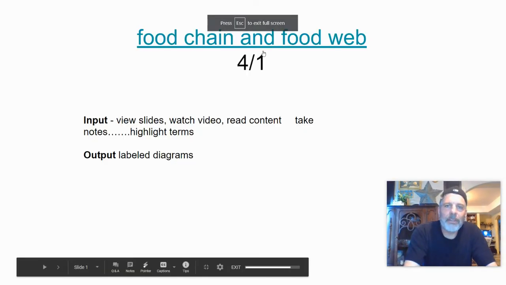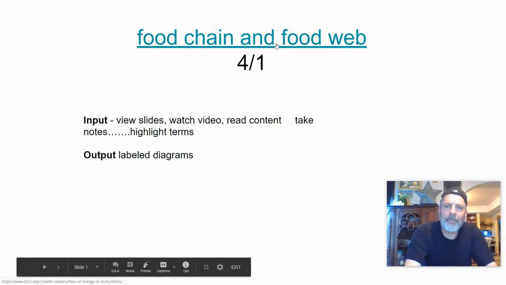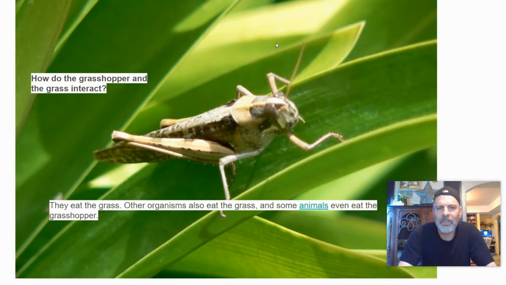Today's notes are called food chain. Now, if you want to know more about it, or you want to know where a lot of this came from, open up that link, check out the CK12.